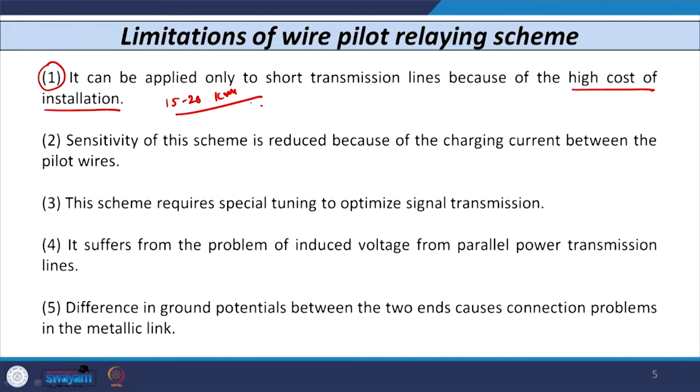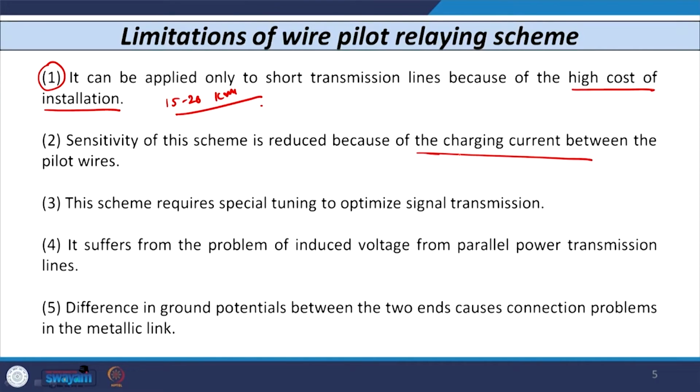The second disadvantage or limitation of the wire pilot relaying scheme is its sensitivity. The sensitivity of this scheme is reduced because of the charging current, because as I told you, this type of scheme is used when we have a cable, when we need to lay down the cable, and when there is an island and we have to lay an underground cable, then we use it.